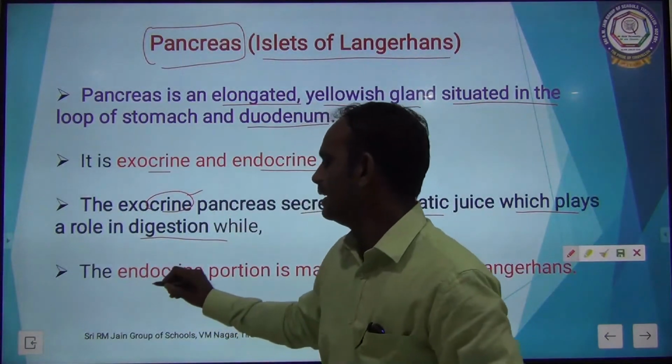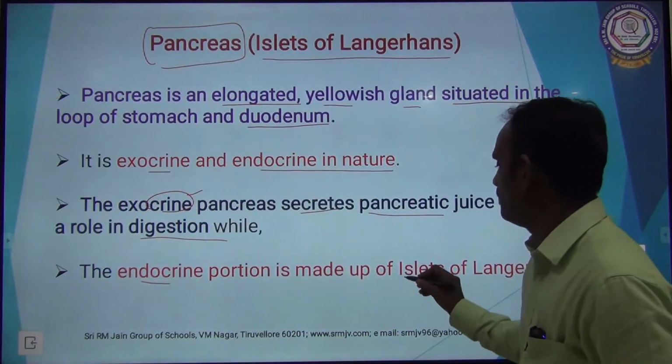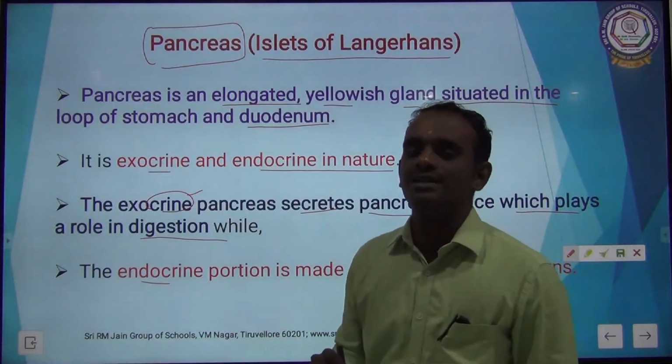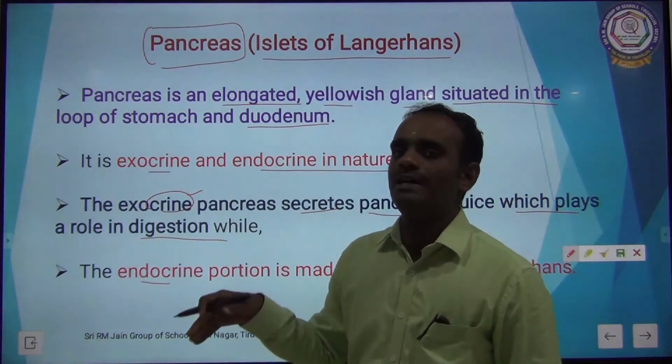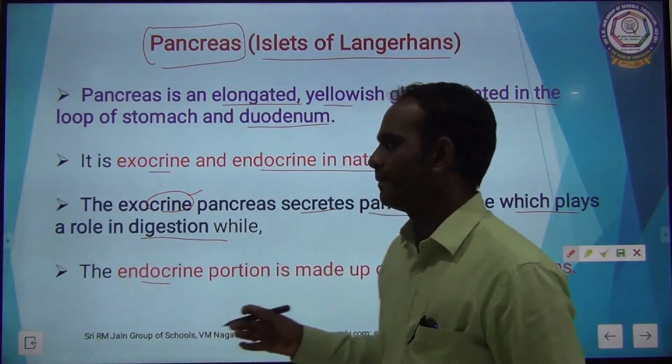Whereas the endocrine portion of pancreas is mainly made up of islets of Langerhans. So the endocrine part is made up of islets of Langerhans. The islets of Langerhans secrete hormones. Okay.